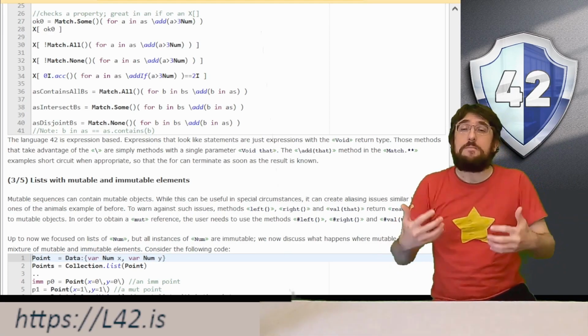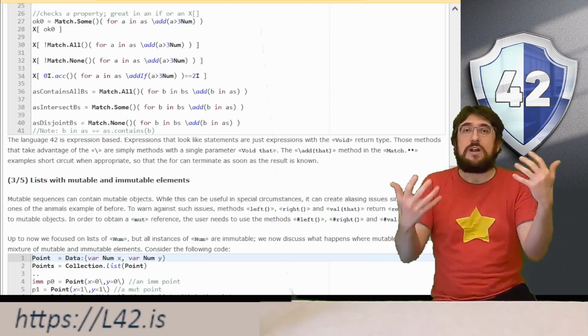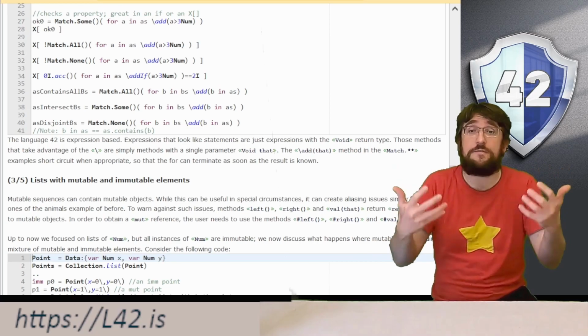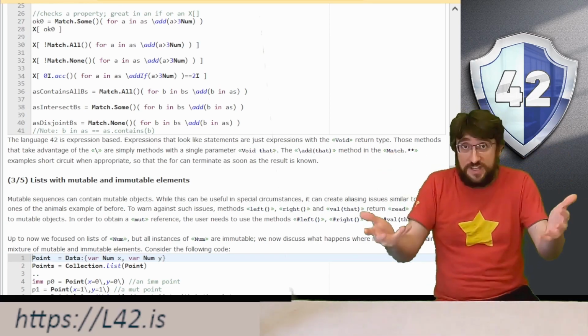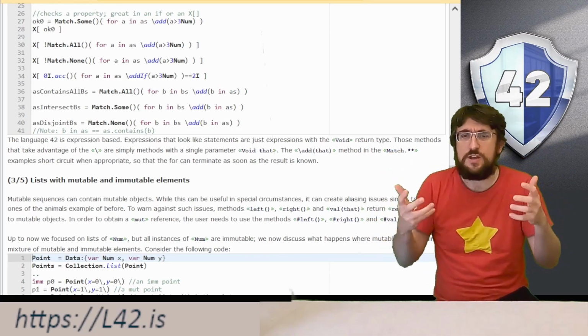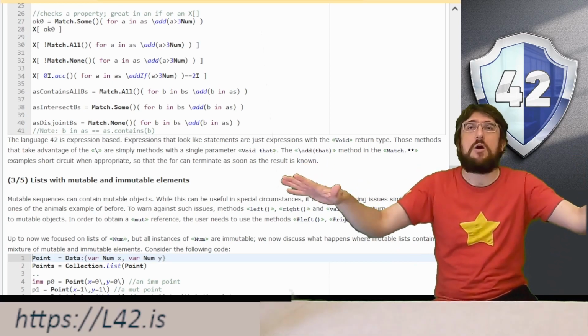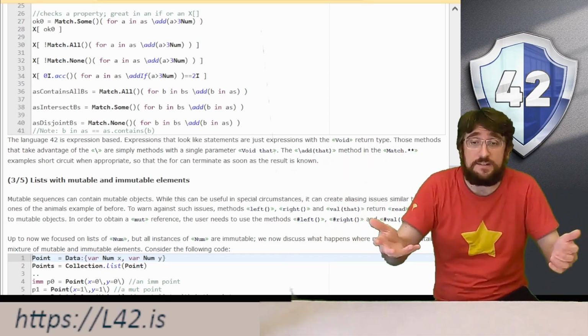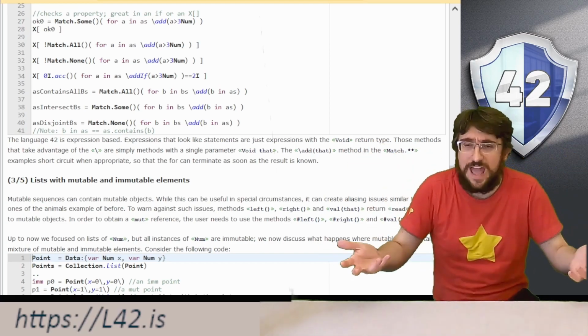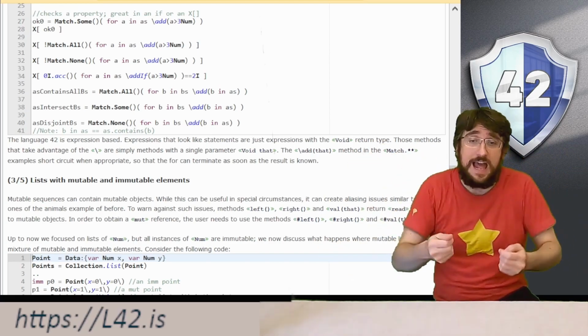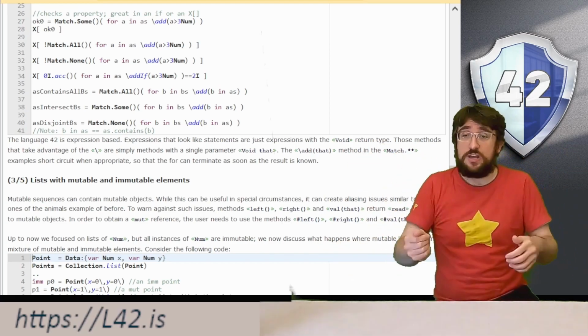In this way, our match sum is going to run only until we find the first element that matches. This match syntax is very convenient as the top-level body of a method or inside of an X. So, for example, if you want to check that it's not the case that all of the elements are bigger than 3, you can just do this.